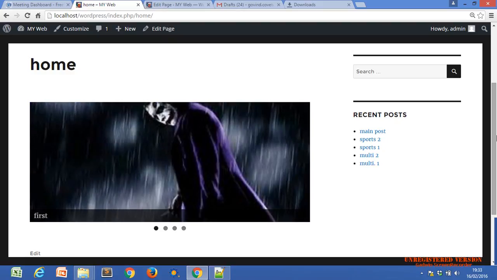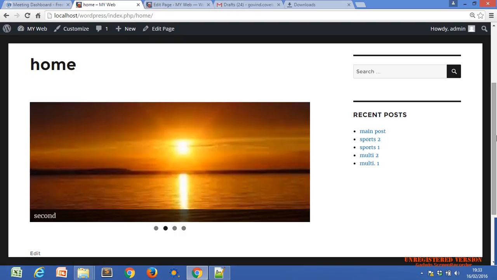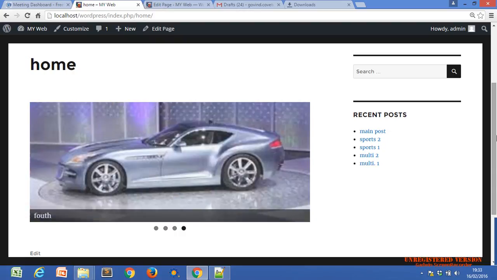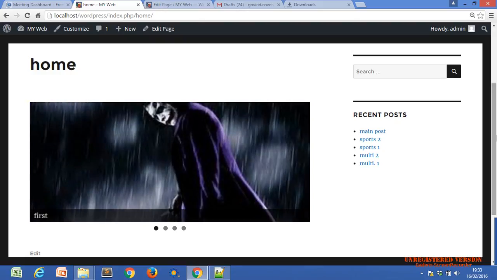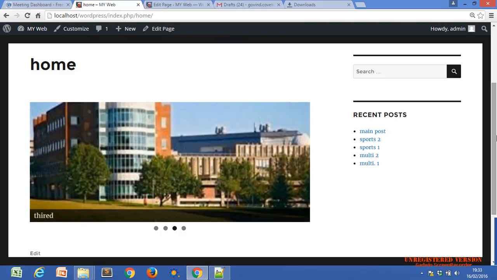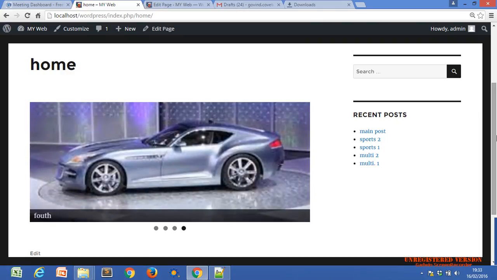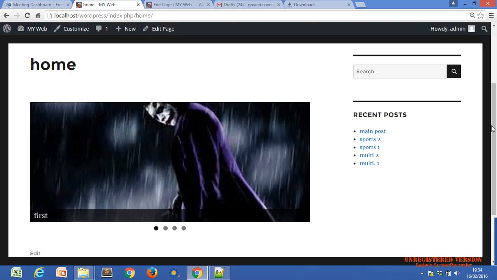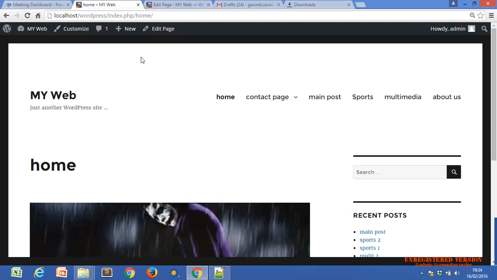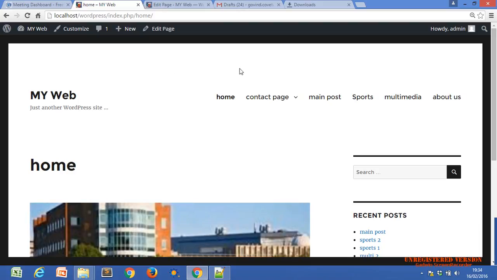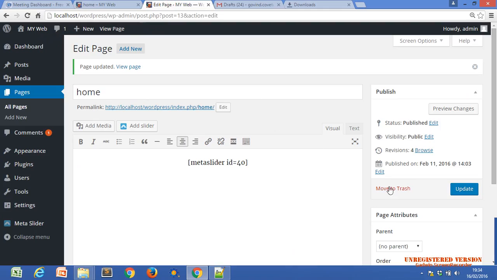So this is the main advantage of WordPress and of plugins within WordPress. We don't have to do so much work. We just need to use pre-coded functionality, pre-coded modules as per our requirement, nothing else. You can put this slider into the head section also. But if you want to put this slider into this head section, you have to use,